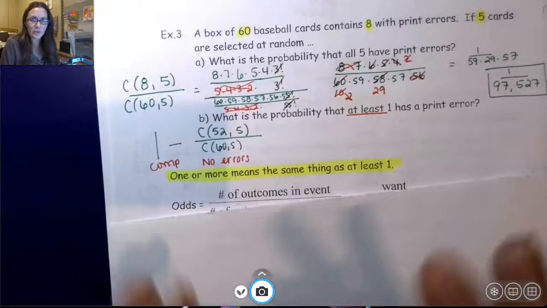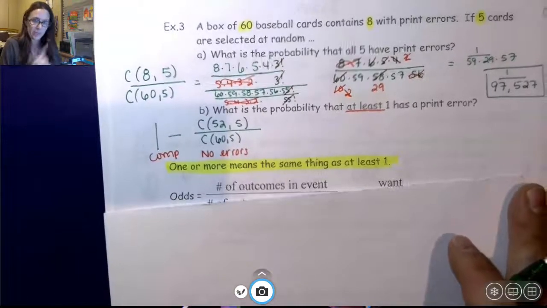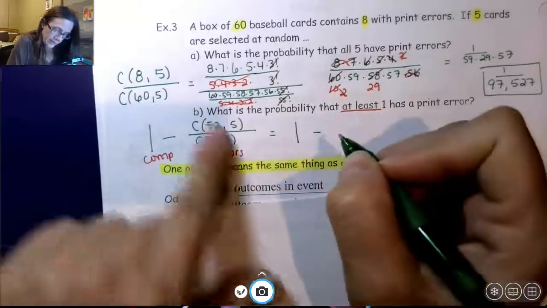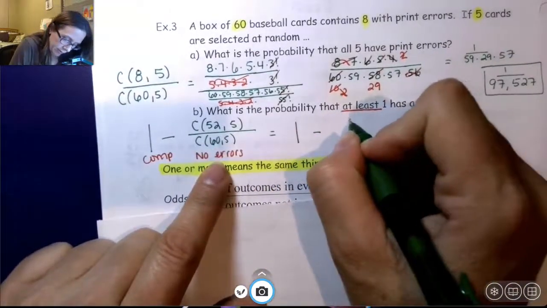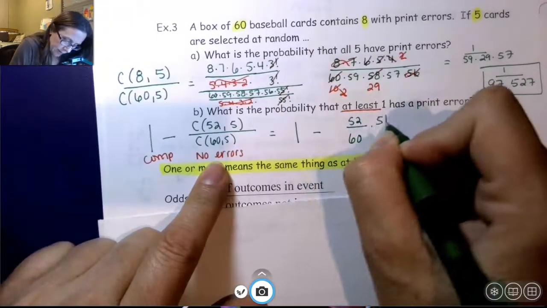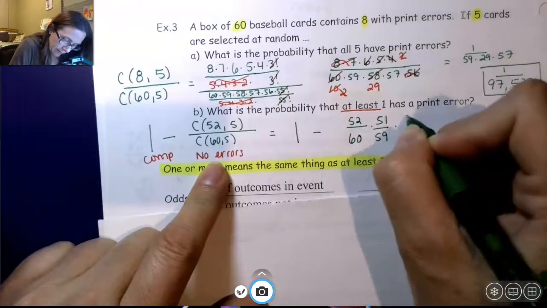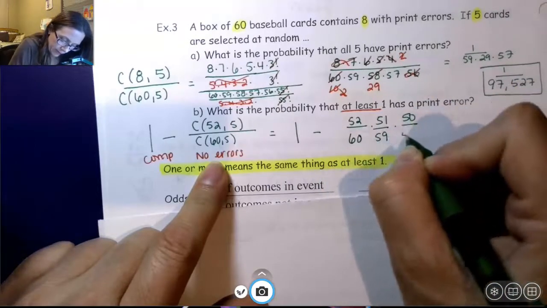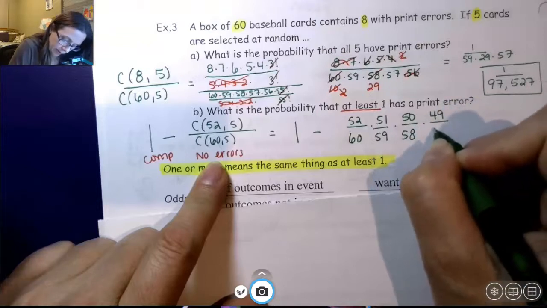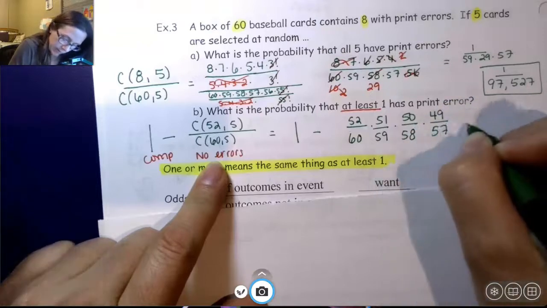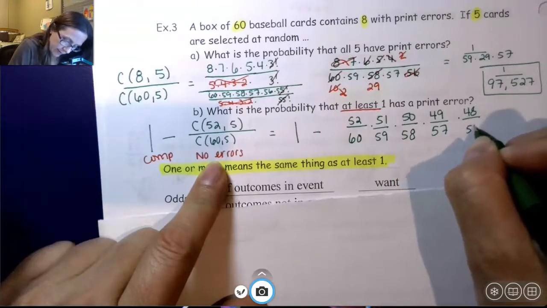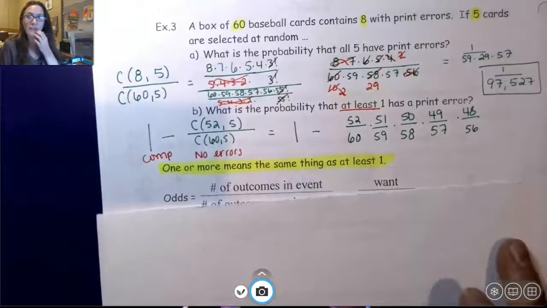Once you end up doing this work, and again, I'm not going to do all of it piece by piece, you're going to end up with 1 minus, when I work this out, 52 over 60, 51 over 59, 50 over 58, 49 over 57, 48 over 56. Those are your 5 cards.